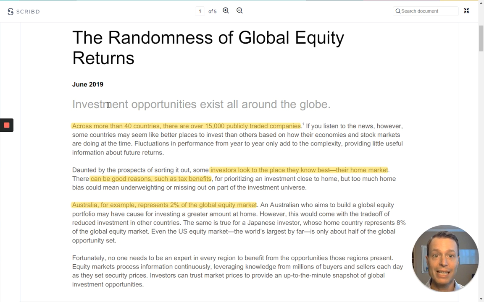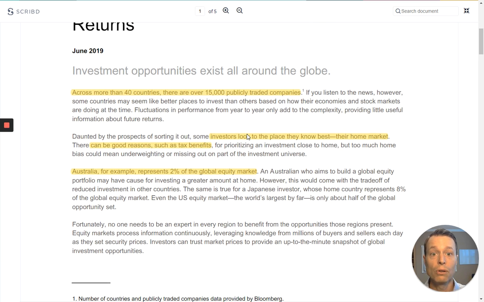Investment opportunities exist all around the globe. There are more than 40 countries with over 15,000 publicly traded companies. That's pretty impressive that all of these trades are going on for each company across the globe pretty much on a daily basis. It can be a little daunting for some investors to try and pick out which ones are going to be the best.